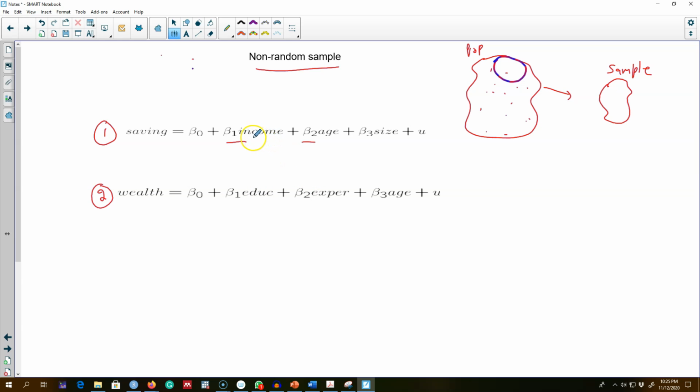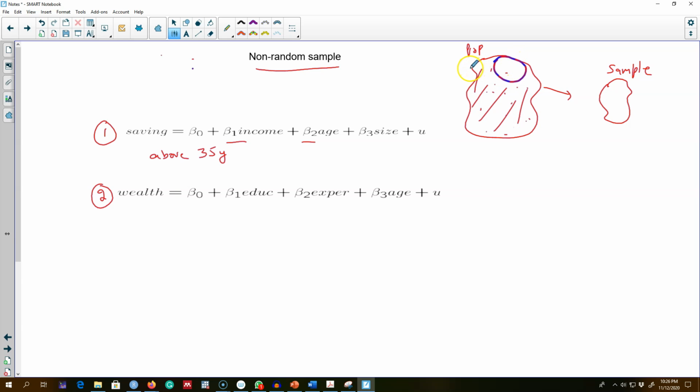Okay, so if the sample is non-random in the way that certain age groups, income groups, or household sizes were over or underrepresented, this is not a problem for the regression model because we may be interested in analyzing only a subgroup of individuals falling in that group. For example, if our data was based on a survey of people over 35 years of age, what we are doing here is selecting a sample from this population and omitting anybody who is under 35 from this sample. So we are ignoring this part of the population.